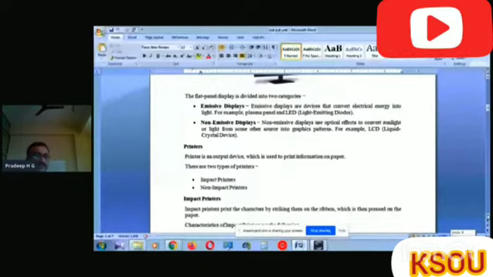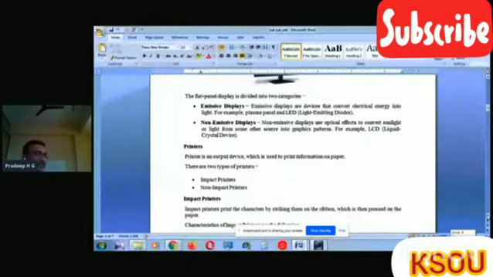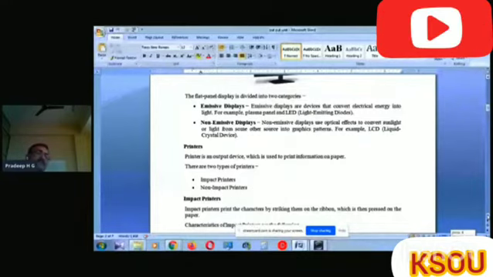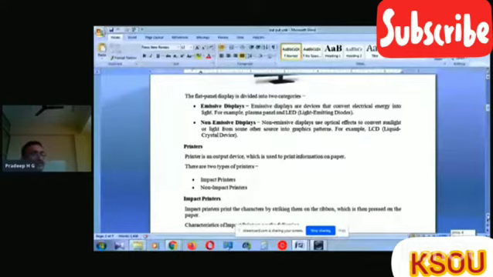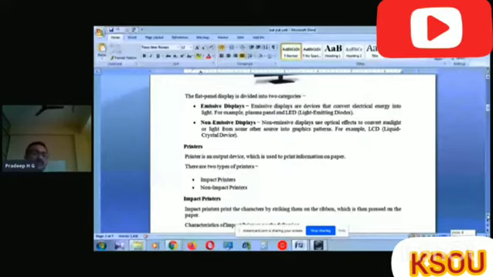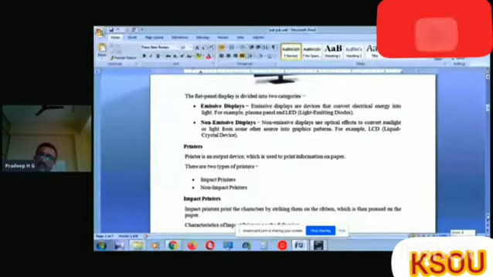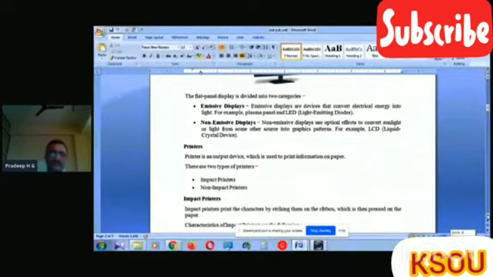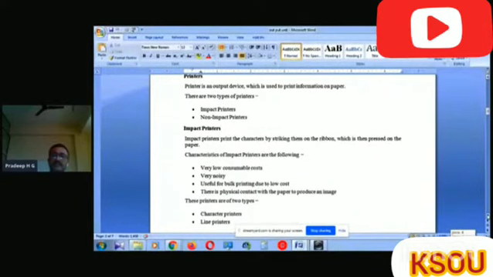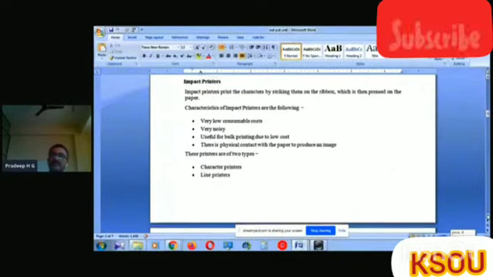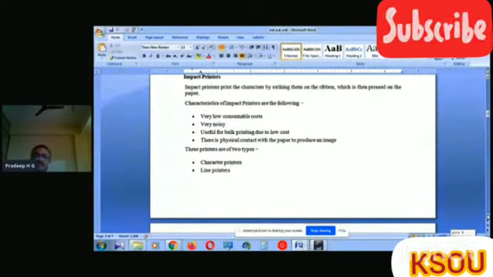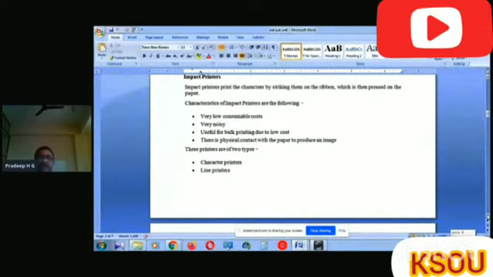A printer is an output device which provides a printed document, which can be printed on both sides or one side, or it gives the hard copy of the result to the user. There are two types of printers. First one is impact printer, second one is non-impact printer. Impact printer prints the character by striking them on the ribbon, which is then pressed on the paper.